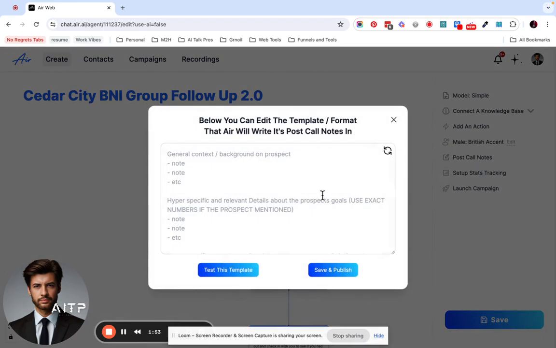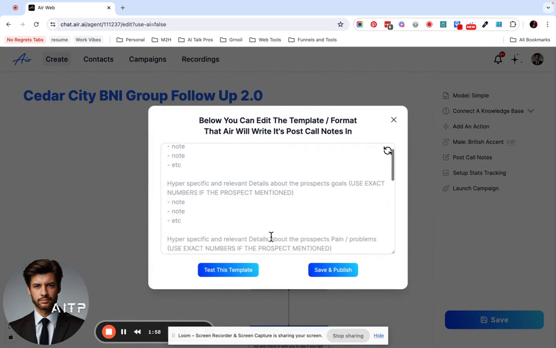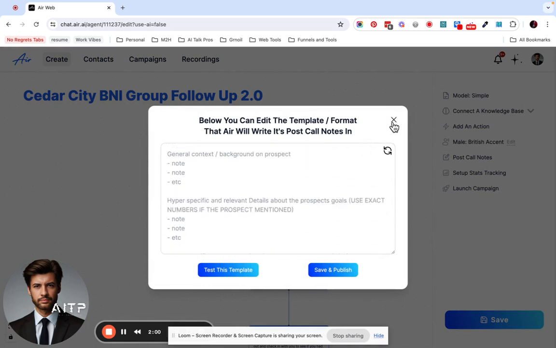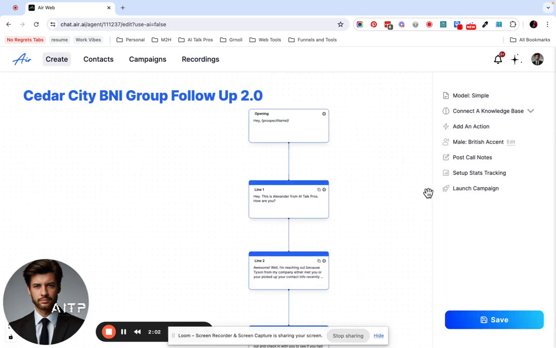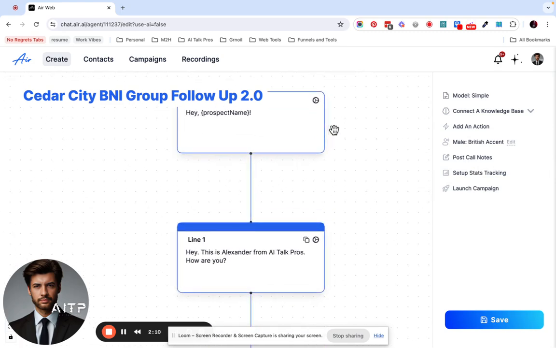Post call notes. Let's edit this here. I'm going to put something new in here, but I'm going to wait till we go through the script. And then we'll get to the campaign and we're going to do the actions. Okay, so let's zoom in a little bit.